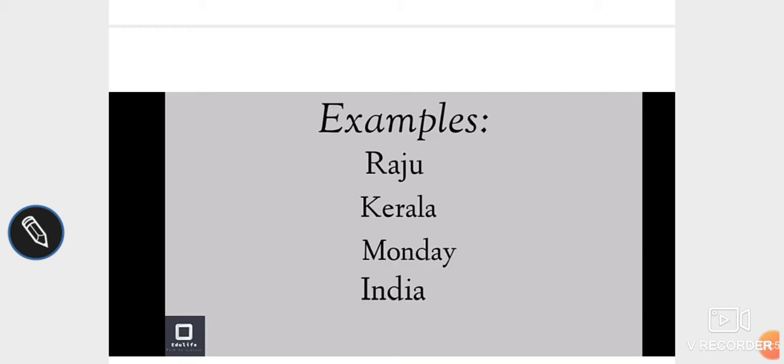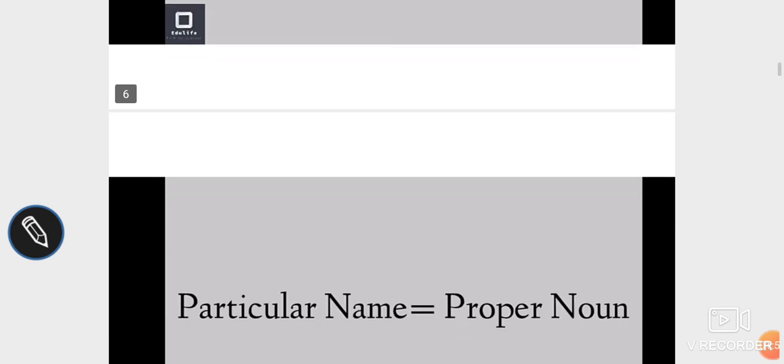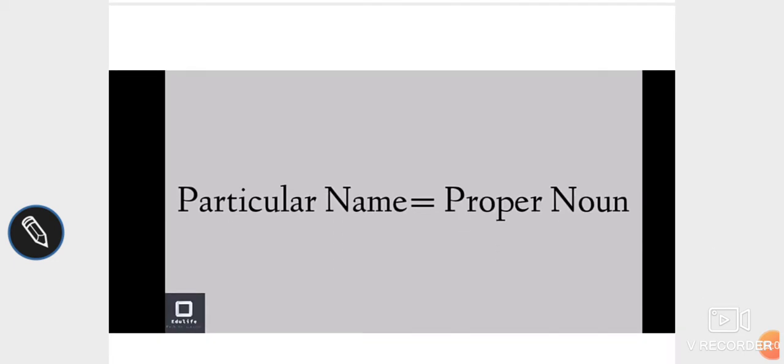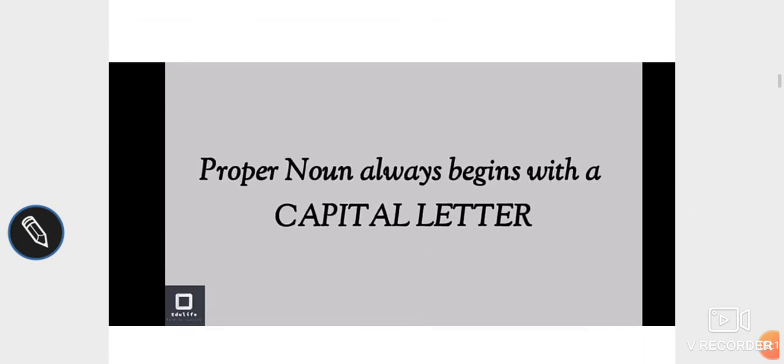So we understand that a proper noun is a special name given to a particular person, place or thing. So particular name is equal to proper noun. I hope you will be able to remember this as a small formula. Now please remember that a proper noun always begins with a capital letter.